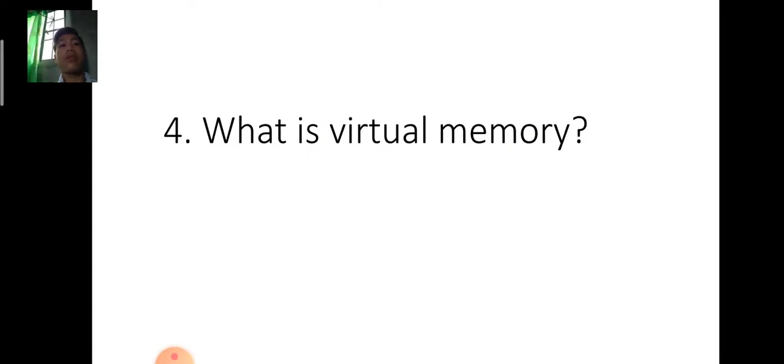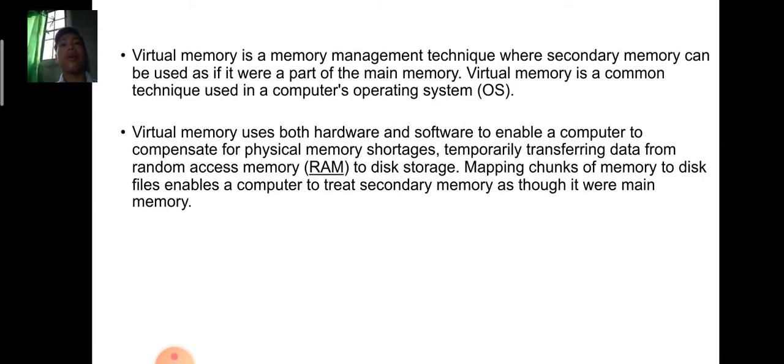What is virtual memory? Virtual memory is a memory management technique where secondary memory can be used as if it were a part of the main memory. Virtual memory is a common technique used in a computer's operating system, or OS. Virtual memory uses both hardware and software to enable a computer to compensate for physical memory shortage, temporarily transferring data from random access memory, or RAM, to disk storage. Mapping chunks of memory to these files enables a computer to treat secondary memory as though it were main memory.